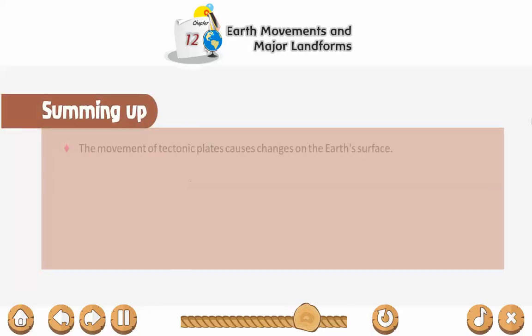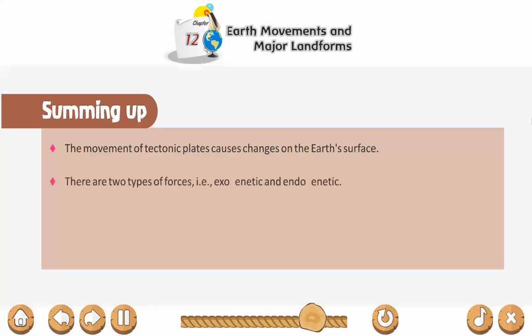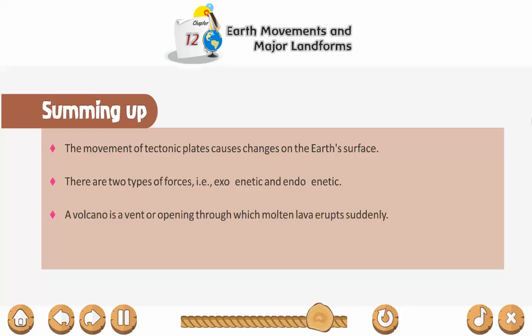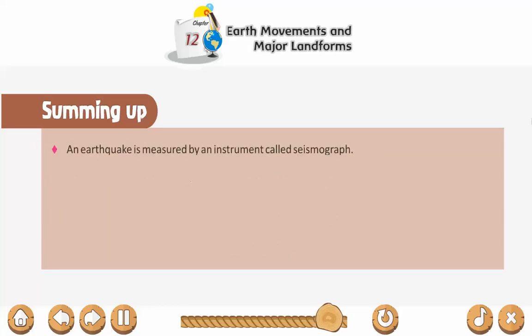Summing up, the movement of tectonic plates causes changes on the Earth's surface. There are two types of forces, exogenetic and endogenetic. A volcano is a vent or opening through which molten lava erupts suddenly. An earthquake is a vibration or tremor on the Earth's surface. The earthquake is measured by an instrument called a seismograph.